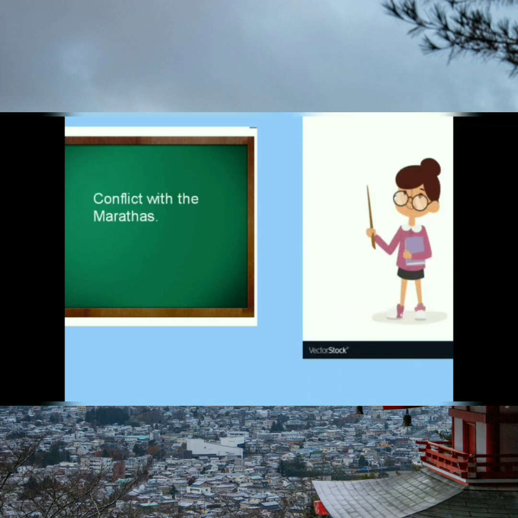The conflicts with the Marathas. Before that, we will look into the conflicts with the Rajputs. Akbar had secured the cooperation of the Rajputs, and they had a very friendly relationship, but Aurangzeb did not show the same policy as his great-grandfather. As I told you, Aurangzeb had started imposing taxes on the non-Muslims, and many of the Rajput rulers were against Aurangzeb's policy.